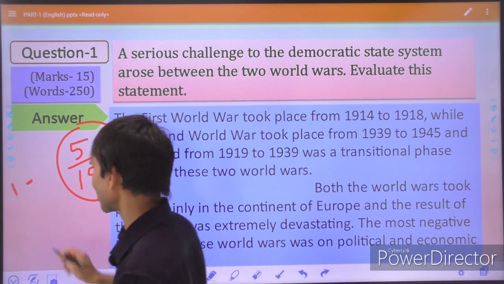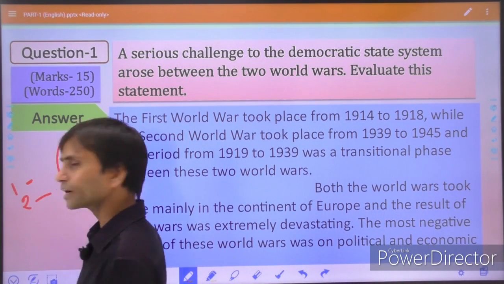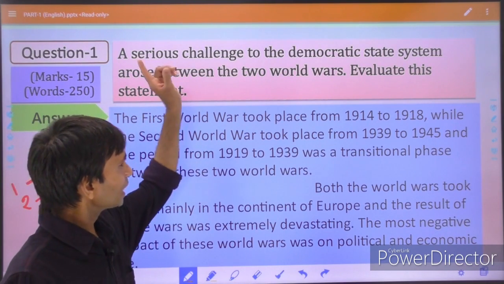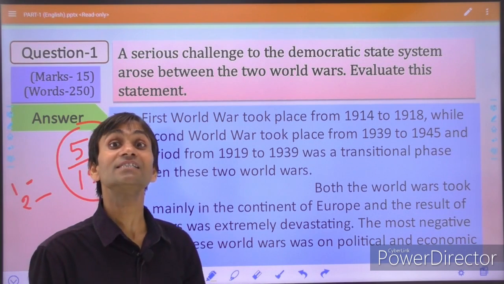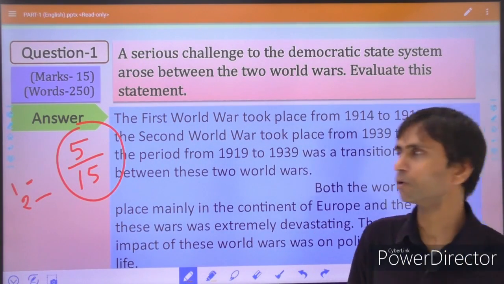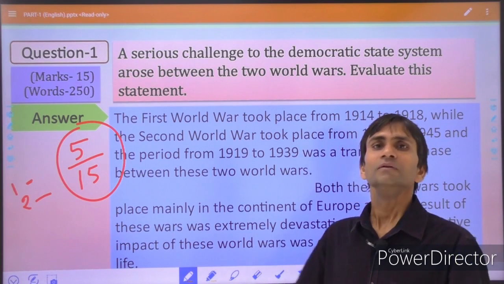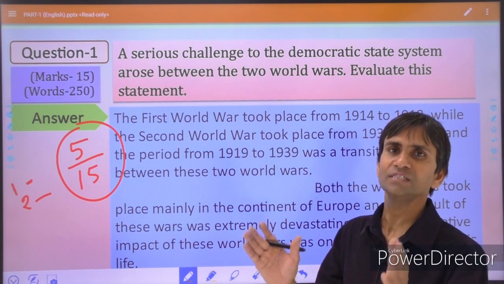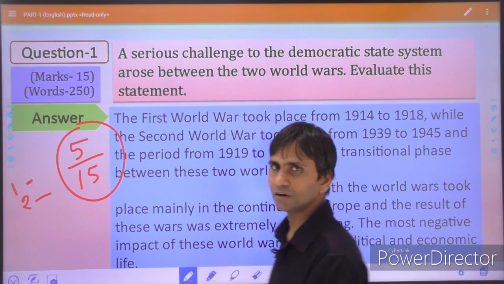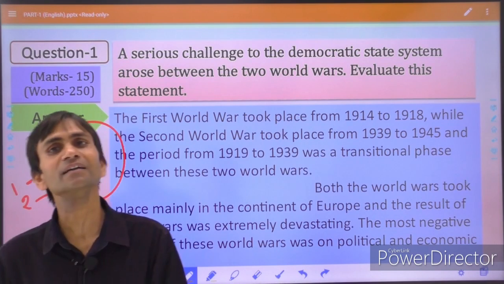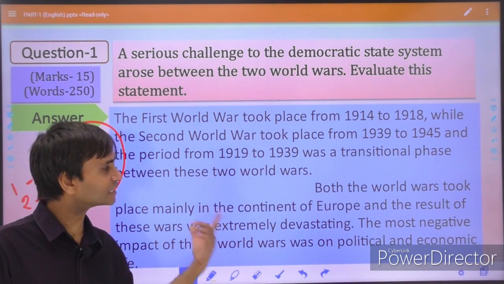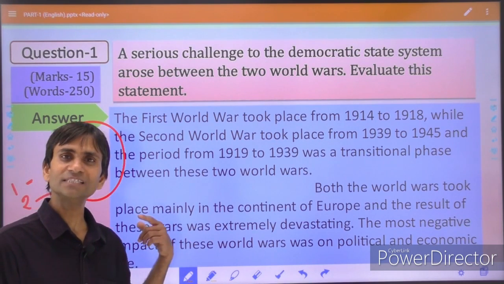In the second para, you must start your answer with this line: the newly emerging democratic state system in Europe just after the First World War faced two kinds of challenges. One, the internal challenges, and secondly, the external challenges. And now you have to explain what kind of internal challenges existed before the states.